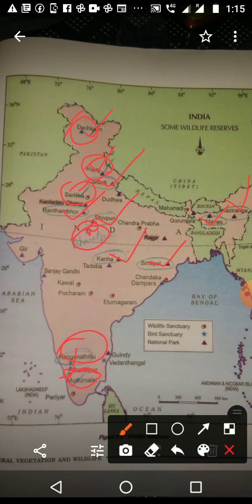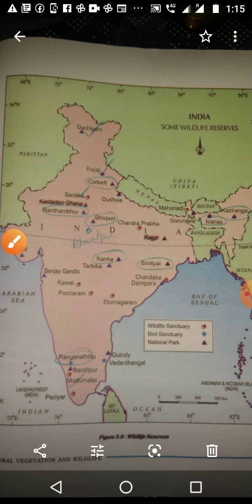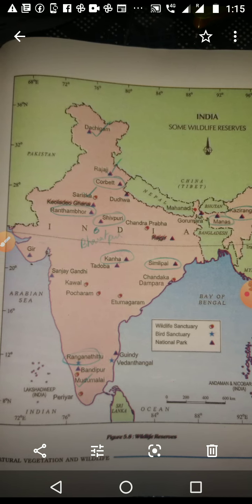Bird sanctuaries, only 2. One is here in the middle of India, that is Bharatpur. Then Ranganathittu, that is in Tamil Nadu. This is all the maps. It is there in page number 49 of our textbook. Once again, bird sanctuaries in page number 49, natural vegetation in page number 37, then the rainfall map in page number 37.